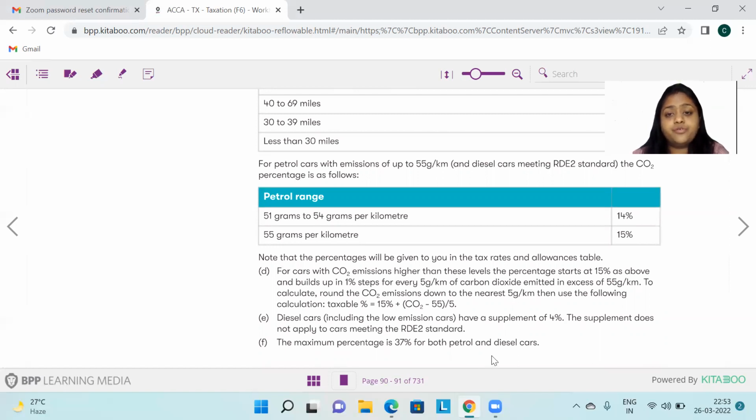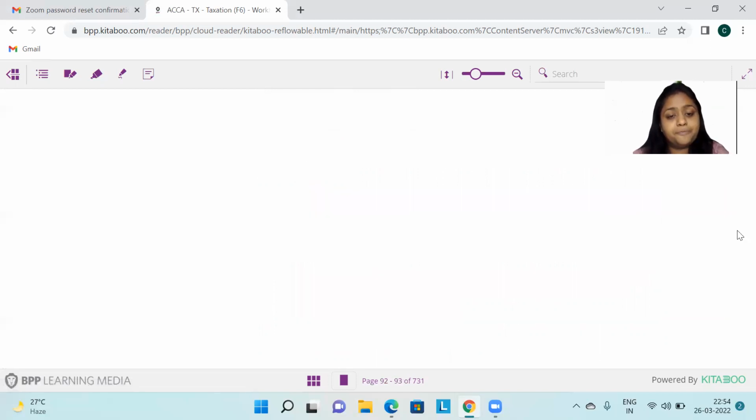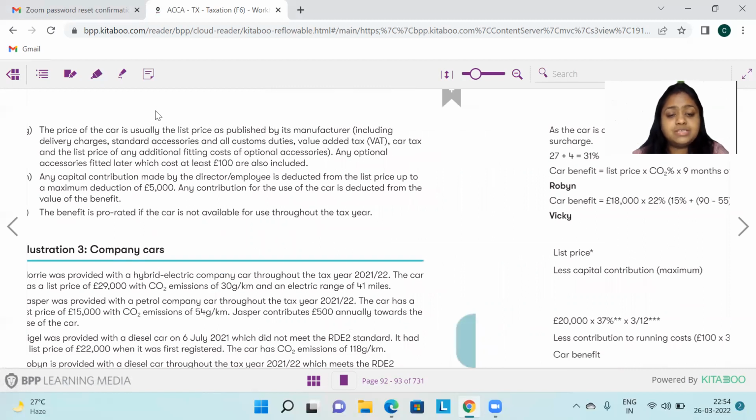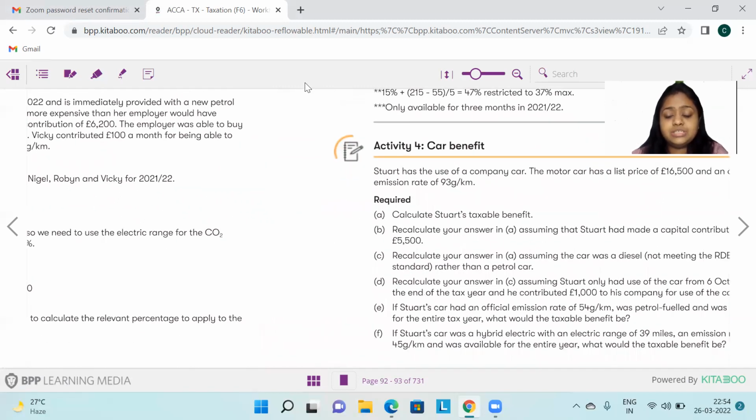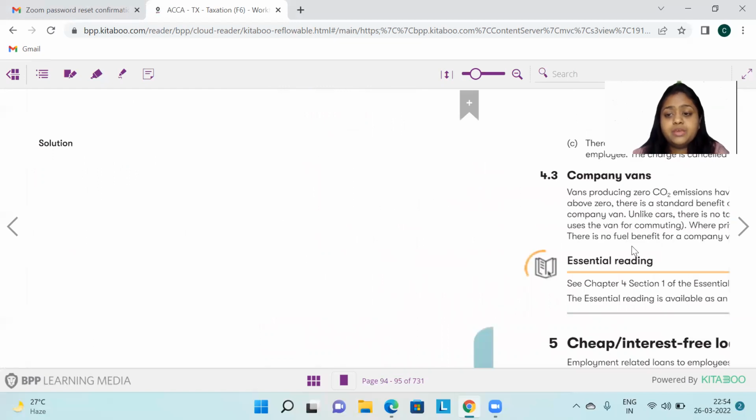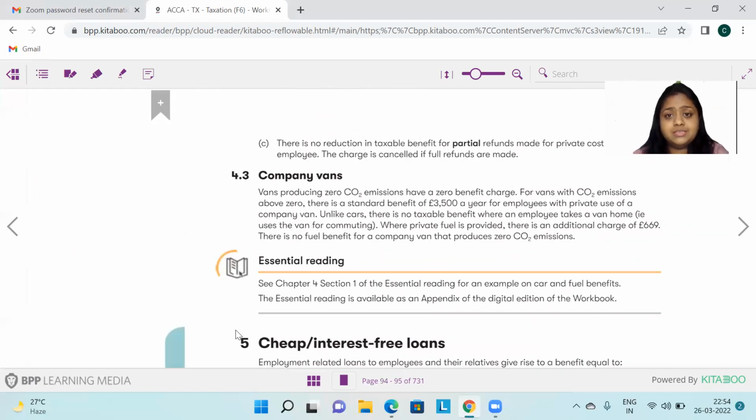And for the cars that are not meeting the RDE2 standard, the diesel cars, it is going to be more than 4%, but the upper limit is not going to be beyond 37%, just the same way as you studied earlier. That's one of the changes, and the rest everything remains the same. And there is one more change in this chapter. Let me tell you that also. The company vans, earlier we have not studied anything like this, so let me tell you this. Vans producing zero CO2 emissions will have a zero benefit charge. This line was not there in the earlier March 2022 syllabus. Now this line has been included.